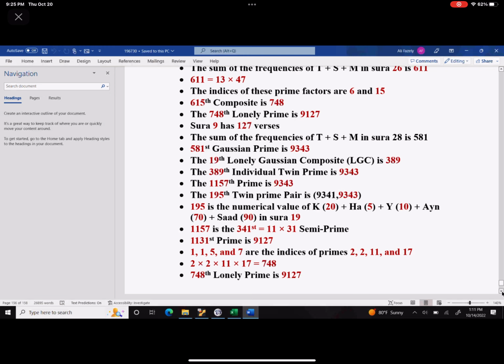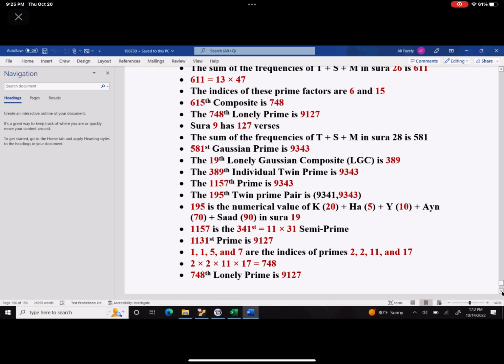But 195 is the numerical value of Kaf, 20, Ha, 5, Ya, 10, Ain, 70, and Sad, 90, and they add up to 195 in Surah 19. You see how the frequency of T.S.M. in chapter 28 actually generates the initials in chapter 19.